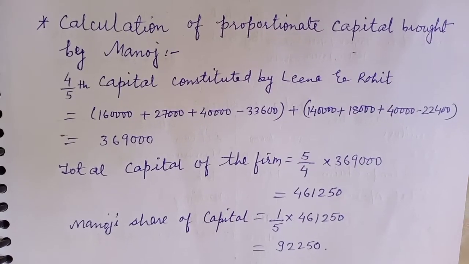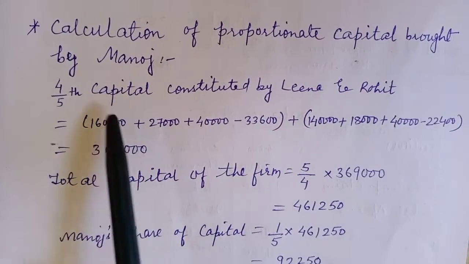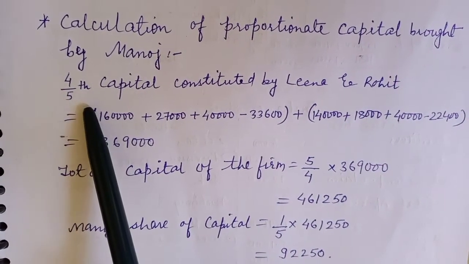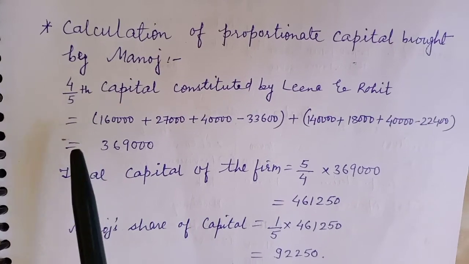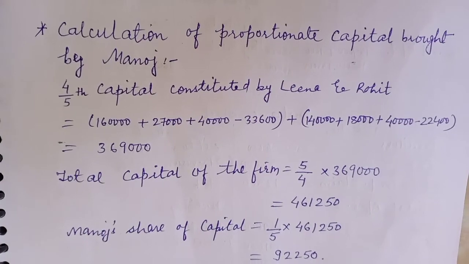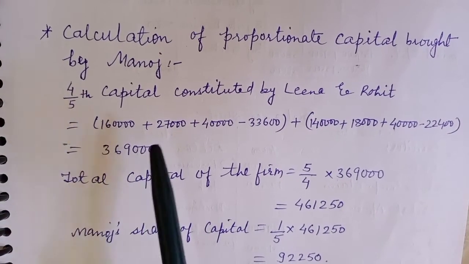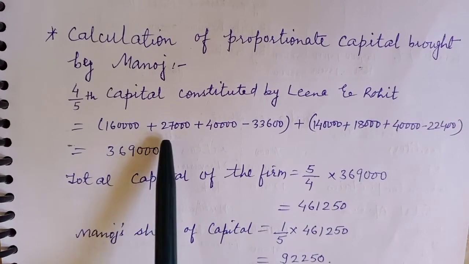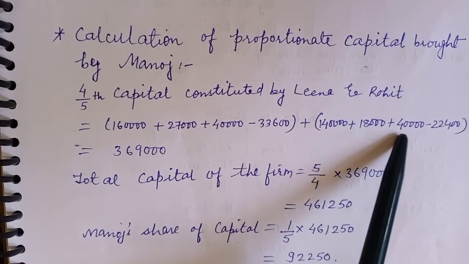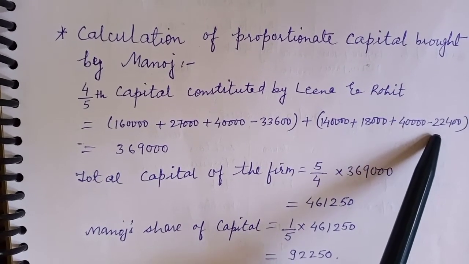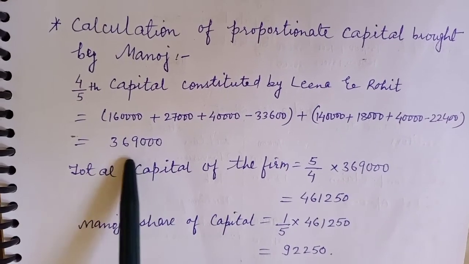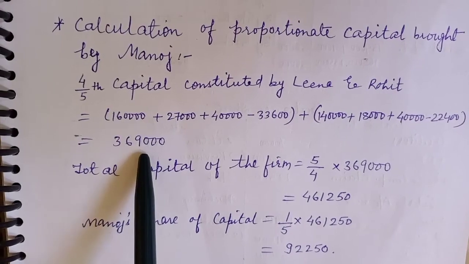Let us see the calculation of proportionate capital to be brought by Manoj. 4/5 of the capital constituted by Leena and Rohit. Why have I written 4/5? Because 1/5 is the share of the new partner Manoj, so the remaining is 4/5. Adding the credit items and deducting the debit items for each partner, the amount comes out to be 3,69,000. So this is only 4/5 of the total capital of the firm.